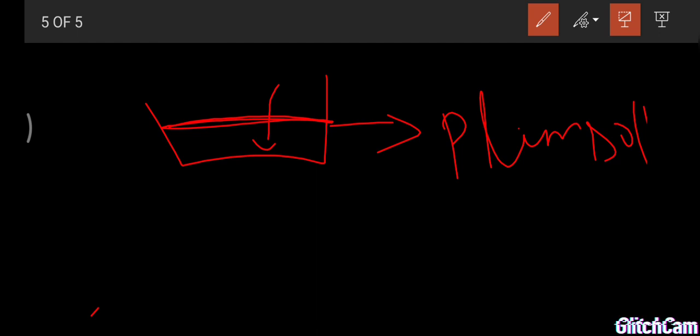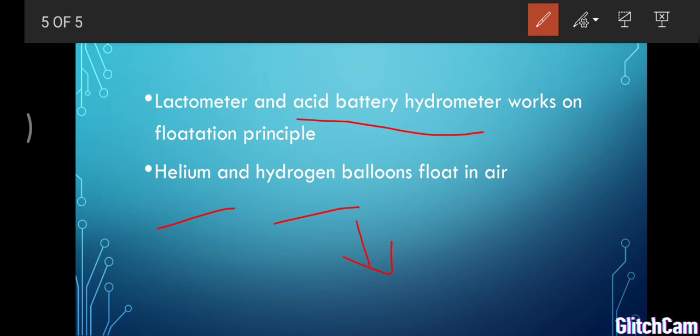If they load the containers, the ship sinks deeper. When the water touches the Plimsoll line, that is an indication that we must stop loading the ship. If we load the ship more and more, then what happens? It will sink or it will overturn in the water.